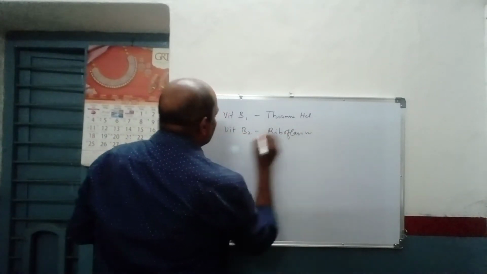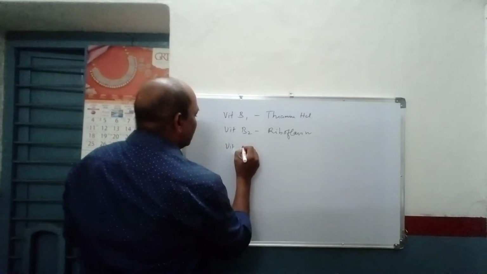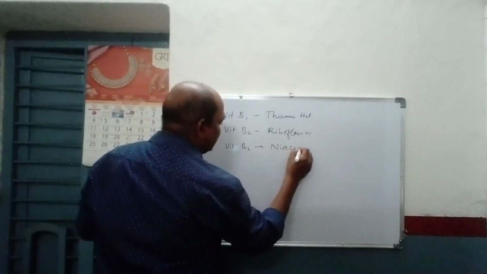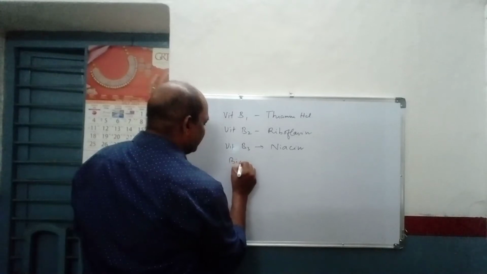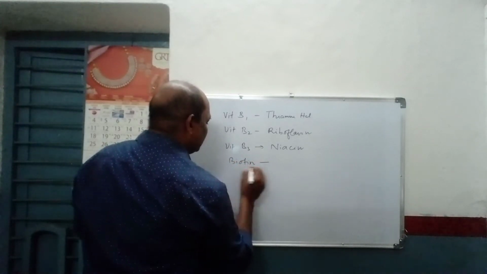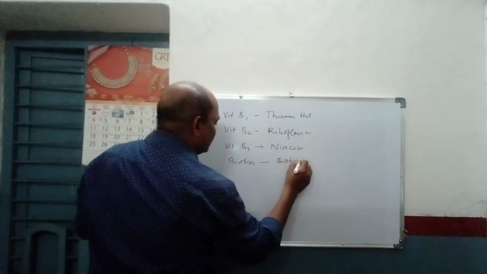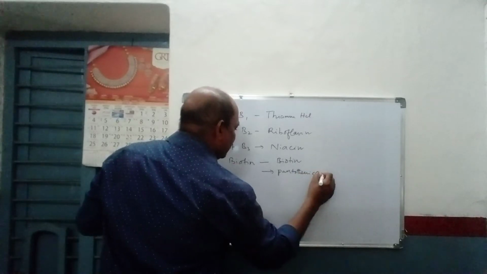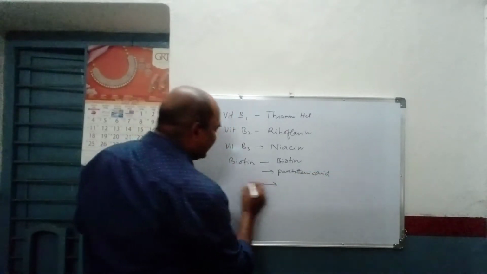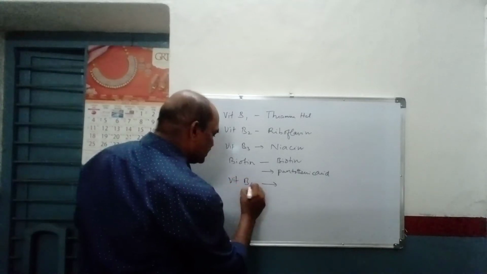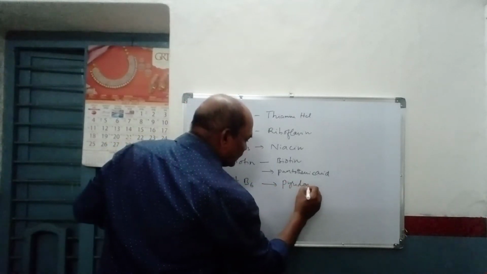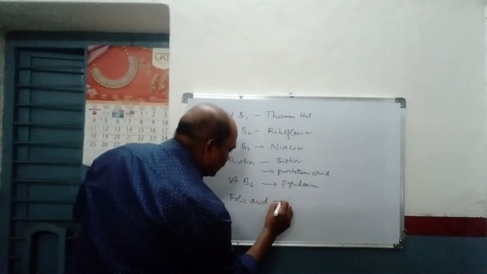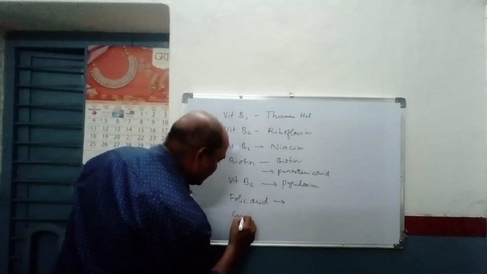Then vitamin B2, riboflavin, then B3, which is called niacin, then biotin, then pantothenic acid, and pyridoxine, vitamin B6. Then folic acid, and finally cyanocobalamin.